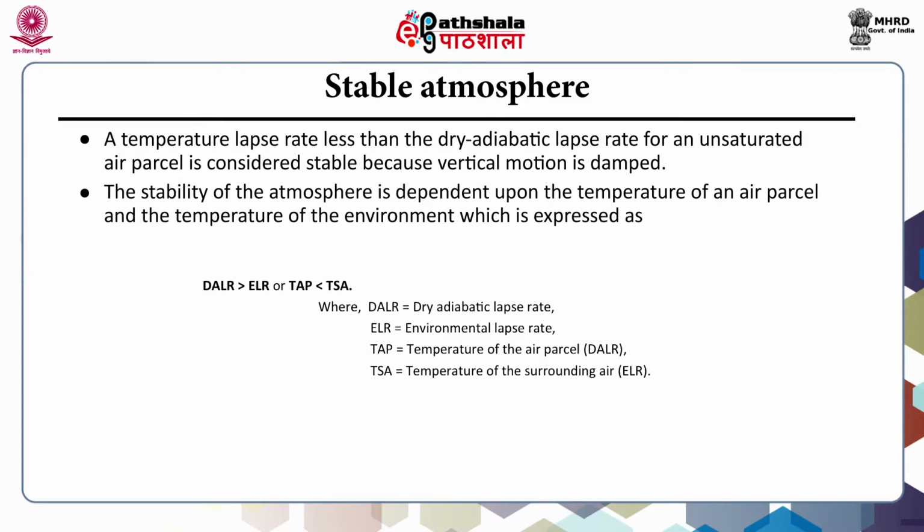The stability of the atmosphere is dependent upon the temperature of an air parcel and the temperature of the environment, which is expressed as DALR greater than ELR, or TAP less than TSA. Where DALR represents dry adiabatic lapse rate, ELR represents the environmental lapse rate, TAP is the temperature of the air parcel and TSA is the temperature of the surrounding air.